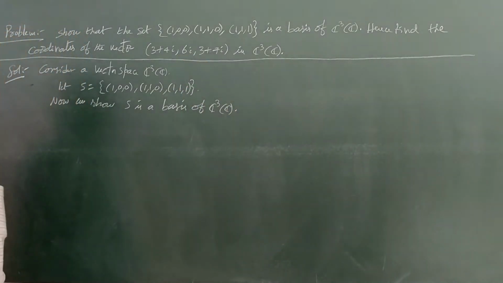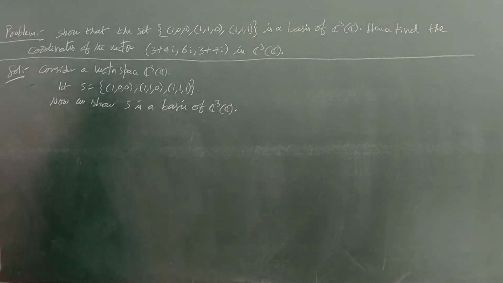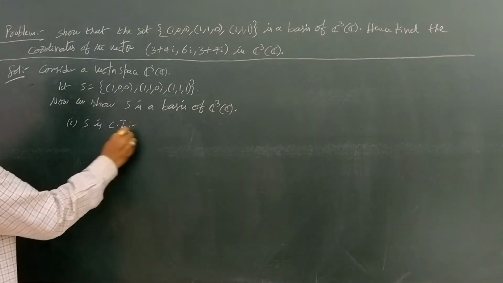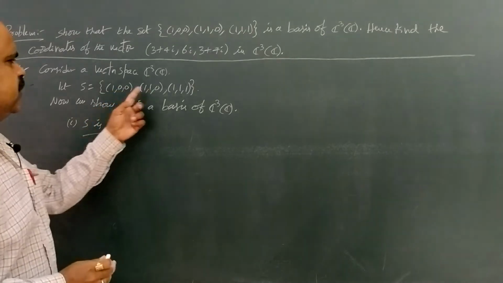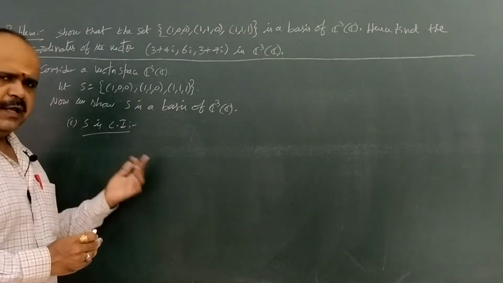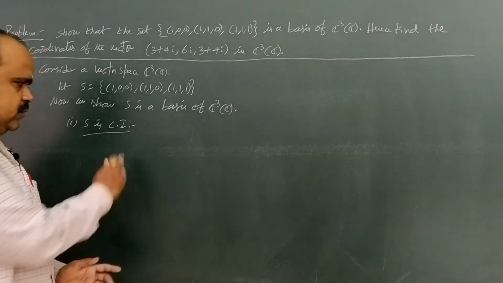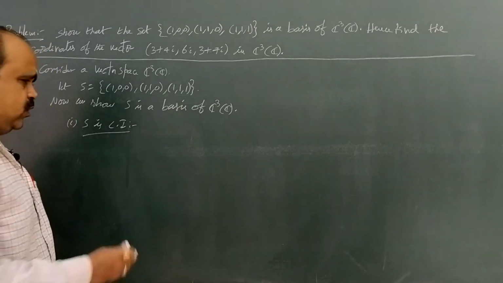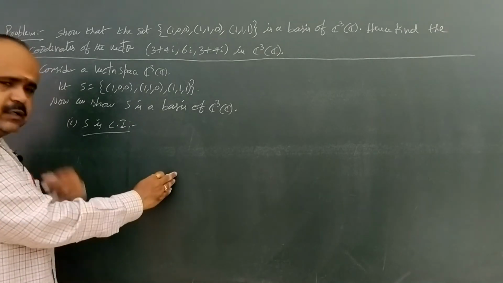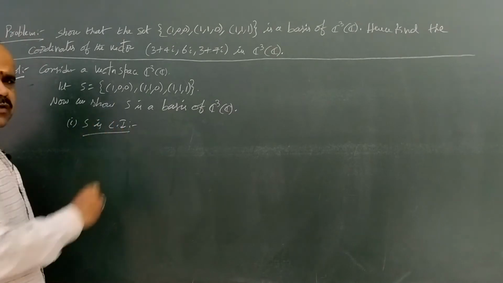A basis means the first condition is linear independence, and the second condition is that S spans V. For that, the first condition is that capital S is linearly independent. We can prove a set of vectors is linearly independent by the definition, or another way: if the determinant of the matrix is non-zero, then the set is linearly independent. If the determinant is 0, then the set is linearly dependent. Here we are going to prove S is linearly independent.